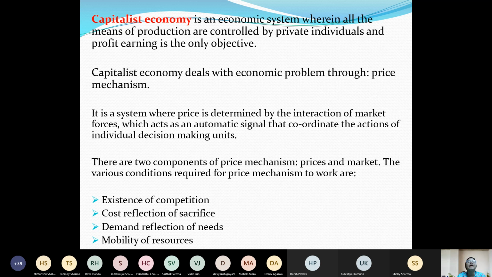Accordingly, they have to decide what to produce, right?